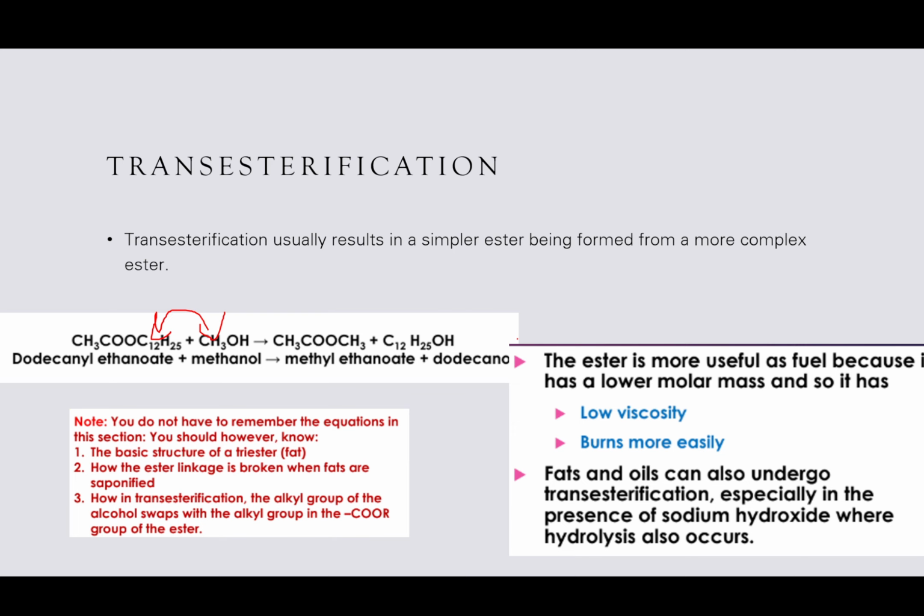For example, if you were to pour water out of a jug, the water would flow at the normal rate that water flows. But if you were to pour honey out of a jug, the honey would move much, much slower. Honey is more viscous than water because of the resistance to movement. It's inertia. That's what viscosity is. So because it has a lower viscosity, it flows more easily and it burns easily.